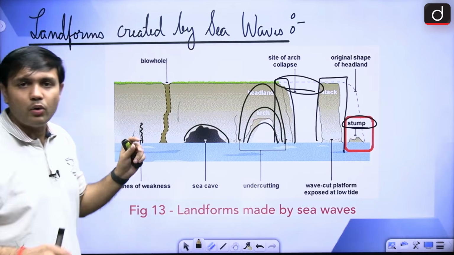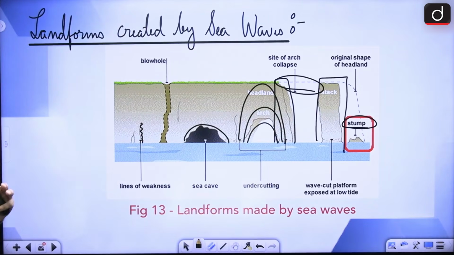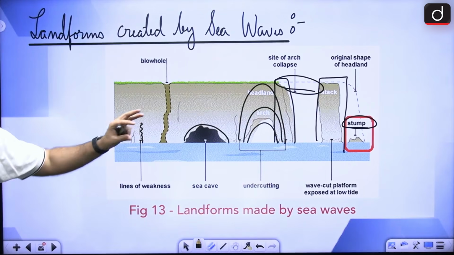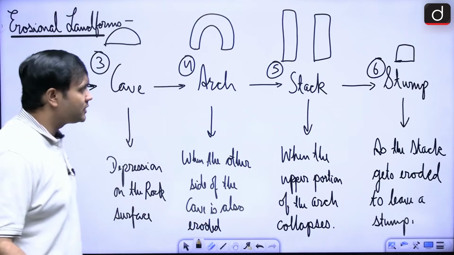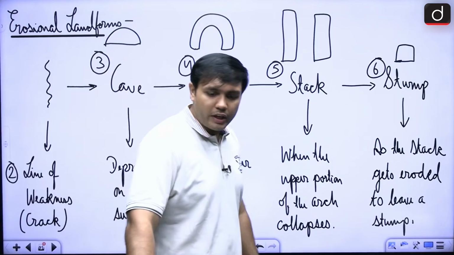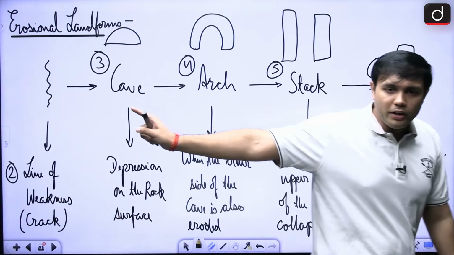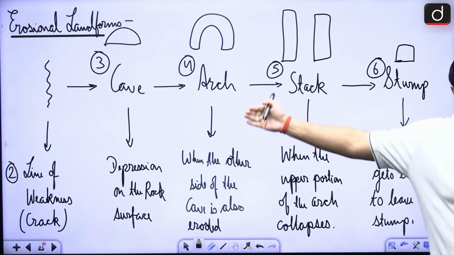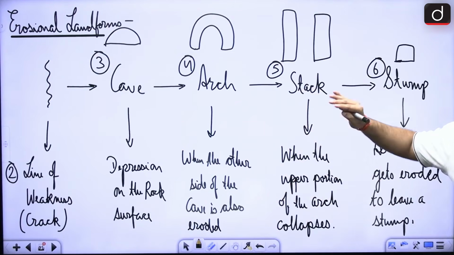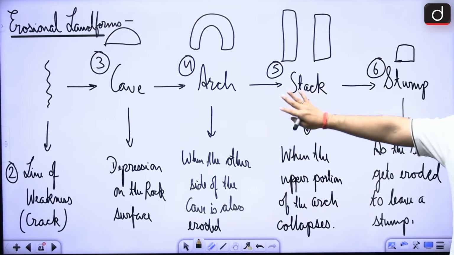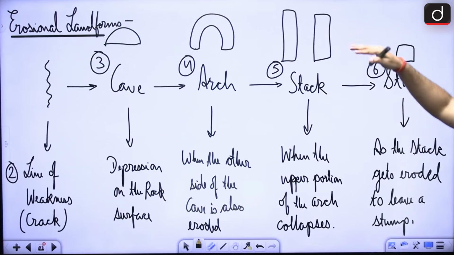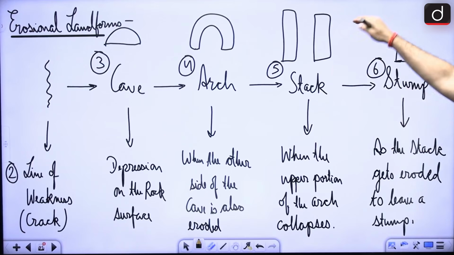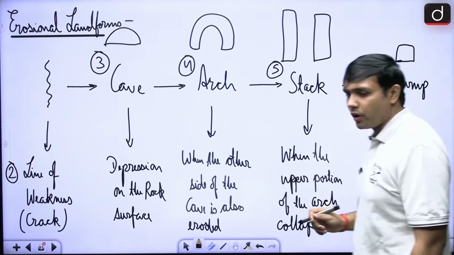All of these are what? These are erosional landforms, right? These are erosional landforms created by sea waves only. There are others also, right? There are terraces also, but this is very, very important, right? So from a line of weakness, then there is a depression, right? Then as this depression is losing its wall, it is forming an arch. As the roof of the arch is collapsing, it will form a stack and then finally a stump, right? So this is a very important aspect.